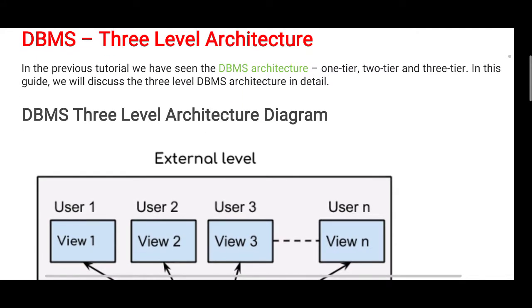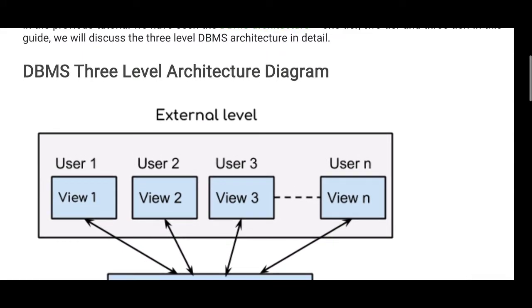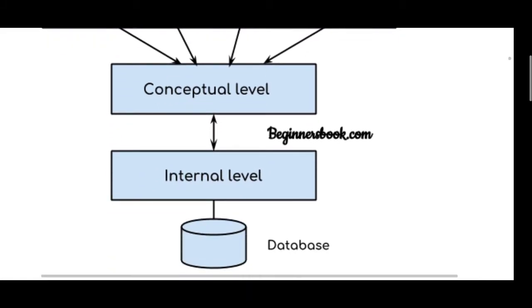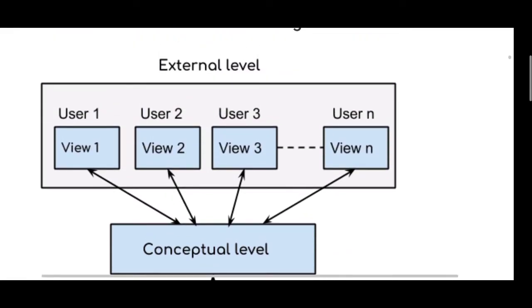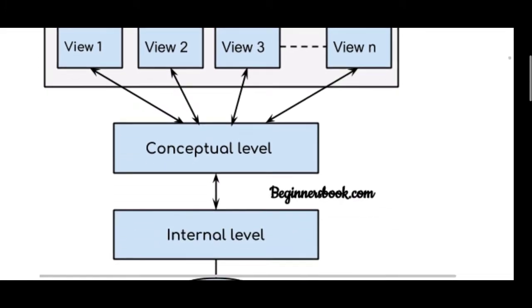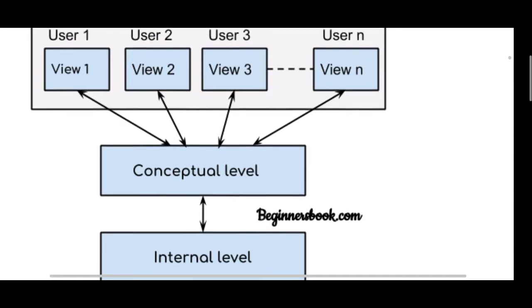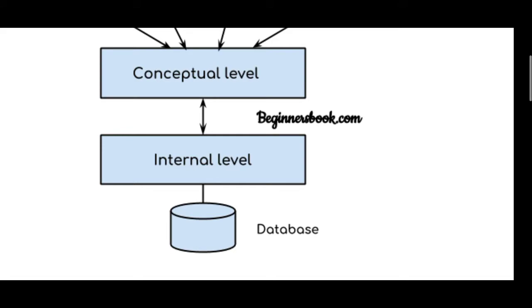First one is the external level, also called user views. Second one is the conceptual level. Third one is the internal level, or physical level.